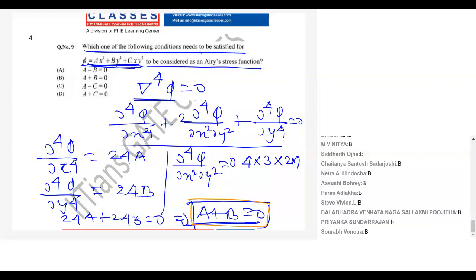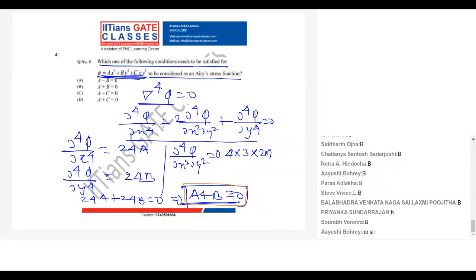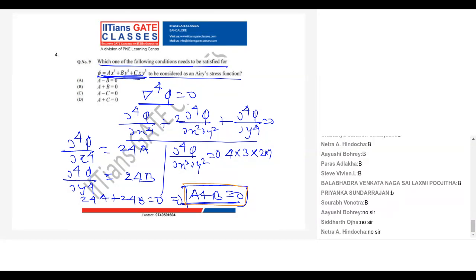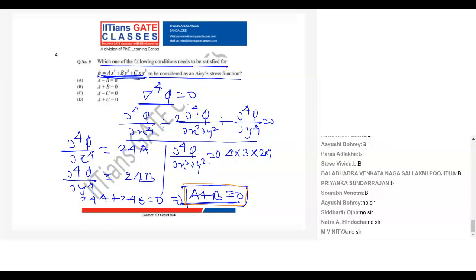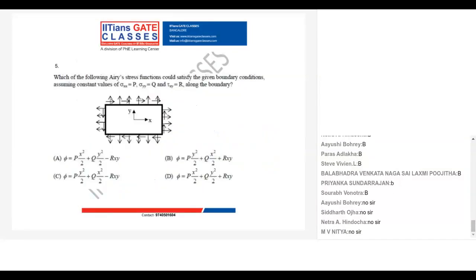So B is the answer. Let's do the poll. So is it a tough question? It's very easy, right? There were easy 2 marks for anyone who just understood the concept of the compatibility equation and Airy stress function. There is no rocket science involved in this. So let's do the poll result. Okay, so let's move to the next problem.